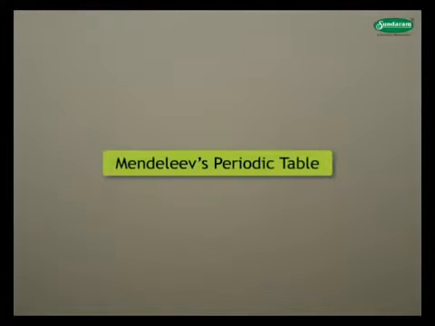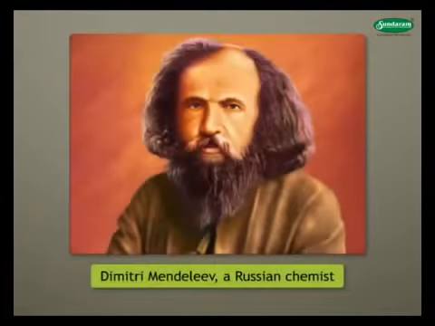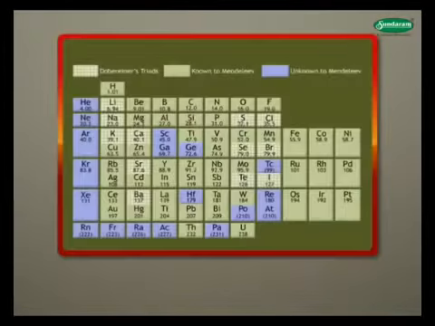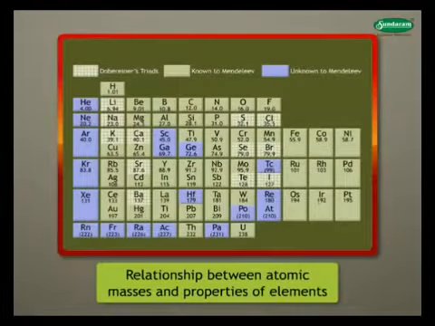Let us learn about Mendeleev's periodic table. Dmitry Mendeleev, a Russian chemist, was born in Siberia. Mendeleev examined the relationship between the atomic masses of the elements and their physical and chemical properties.